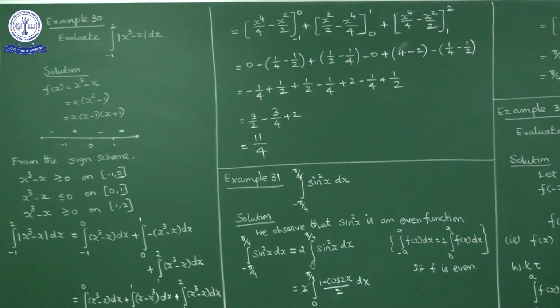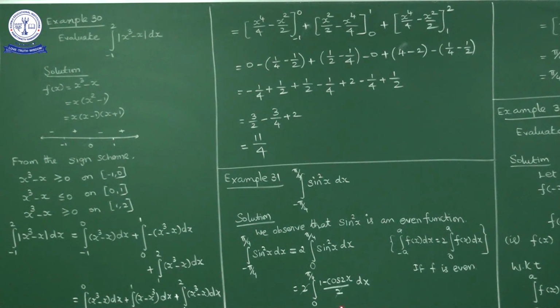Next question, example 31: integral minus pi by 4 to plus pi by 4 sin square x dx. I already told you while explaining properties, whenever you have minus a to a f of x dx, or minus pi to pi, minus 1 to plus 1, when you have such kind of integration, first you check whether the given function is an even function or an odd function. Every function may not be even, may not be odd. A function may be even or odd or neither even nor odd. First you check whether the function is even or not.